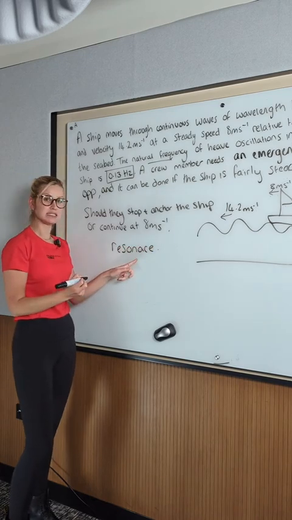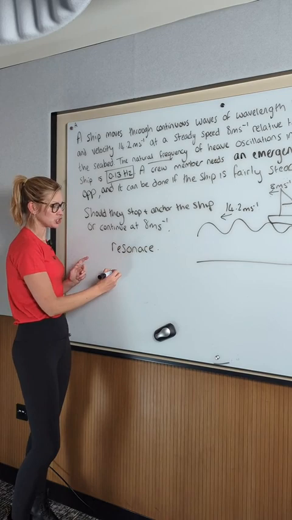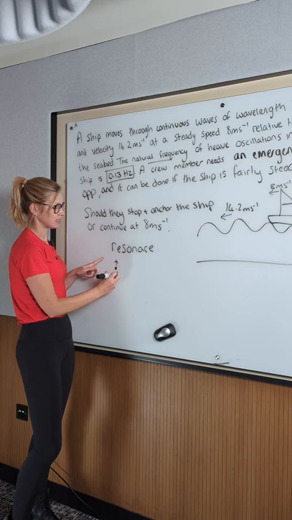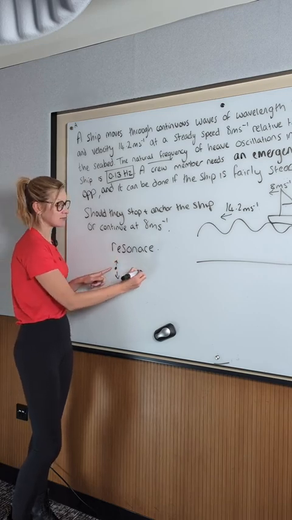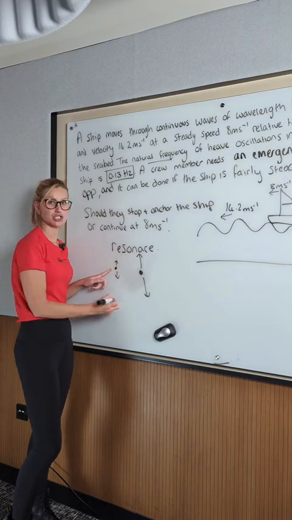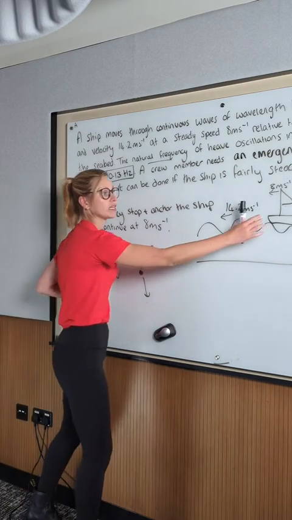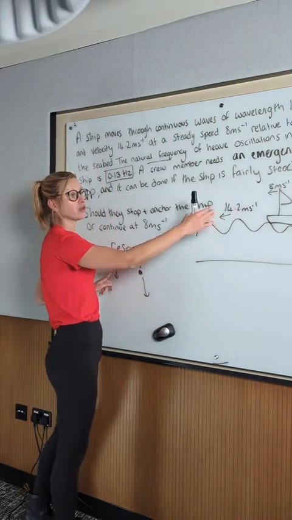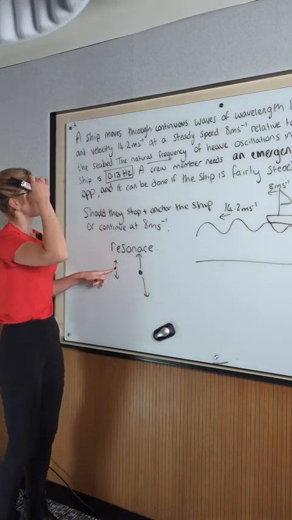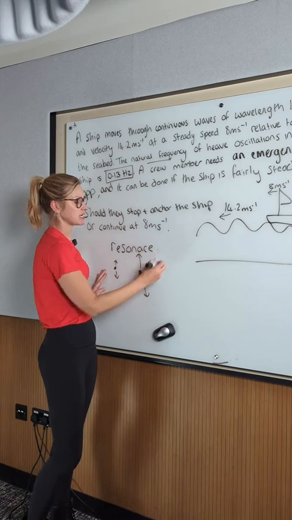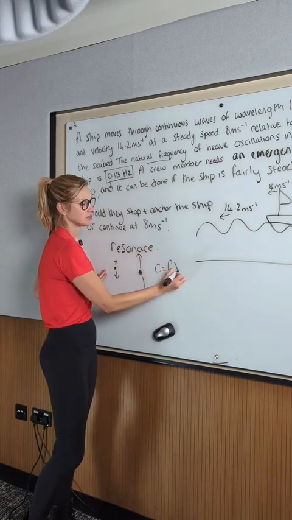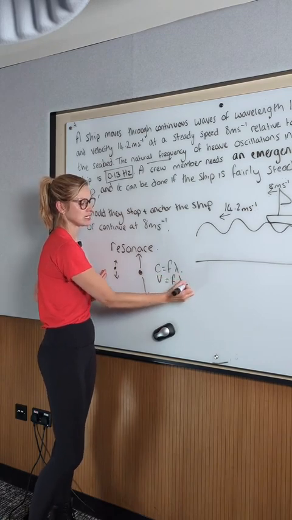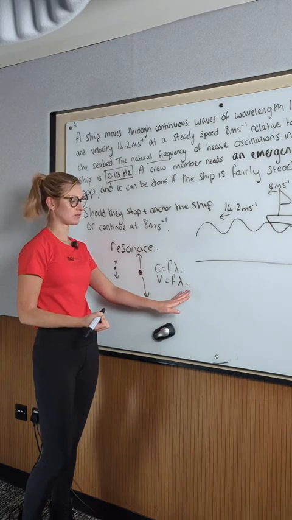Resonance is when the amplitude of the oscillations greatly increases. Let's say I've got an atom vibrating. If I hit resonance, that atom is going to vibrate with a much greater amplitude. Clearly I don't want this ship to hit resonance because it would be really unsteady. So I need to figure out the two frequencies. The equation for frequency and speed is c equals f lambda, but instead of the speed of light we use v, because we're figuring out the velocity. So the velocity is the frequency times the wavelength.